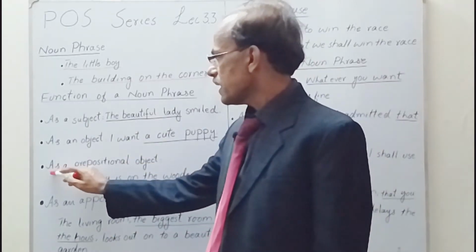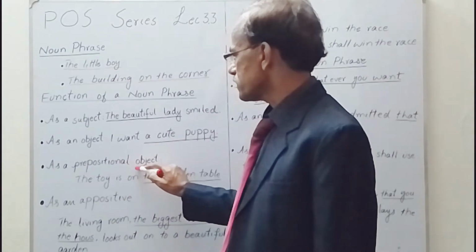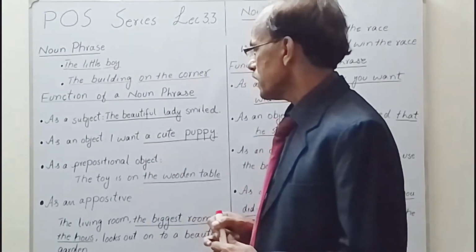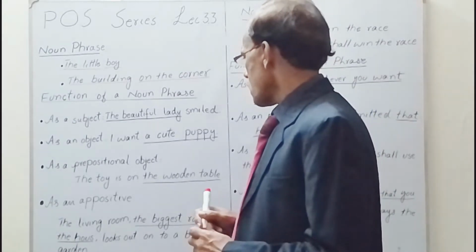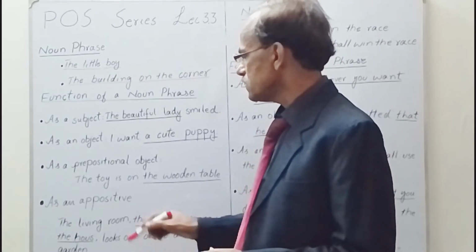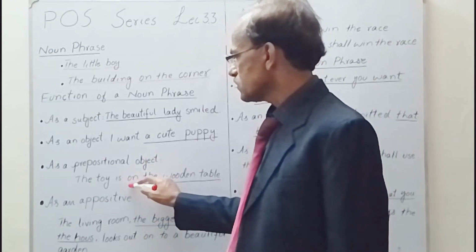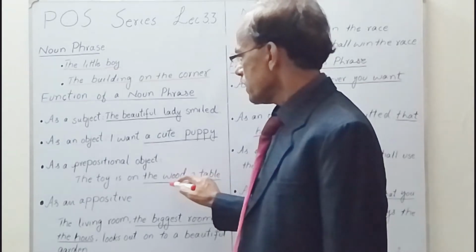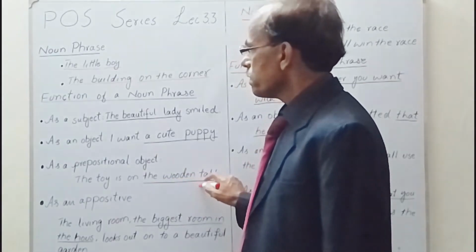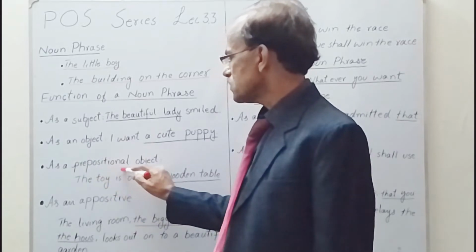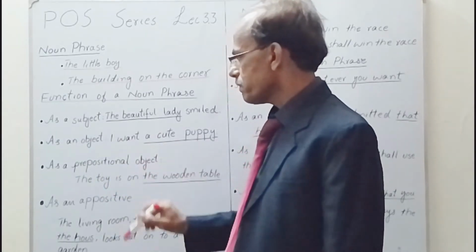The next one, as a prepositional object, meaning object of a preposition. Here: "The toy is on the wooden table." The preposition here is "on" and its object is "the wooden table." So "the wooden table" is a noun phrase that acts as a prepositional object.